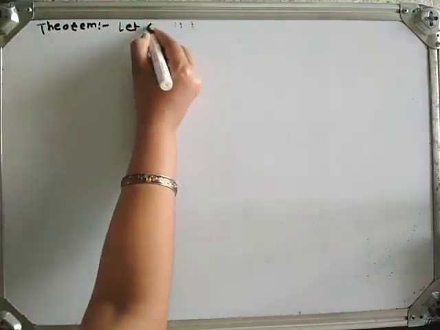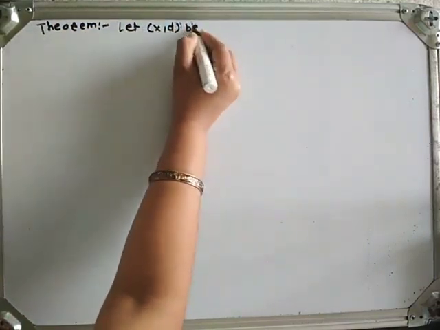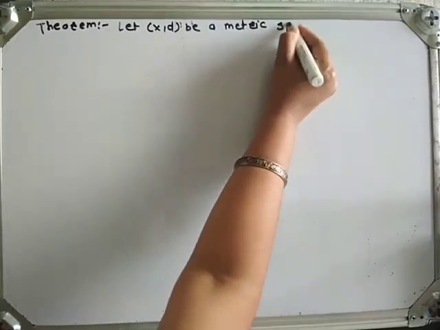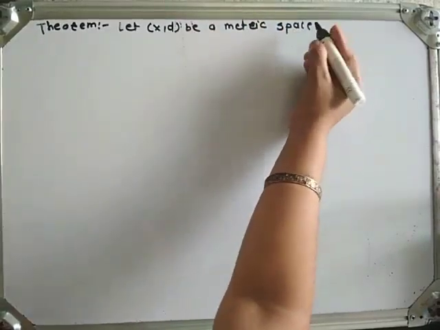Let the ordered pair (X, d) be a metric space.